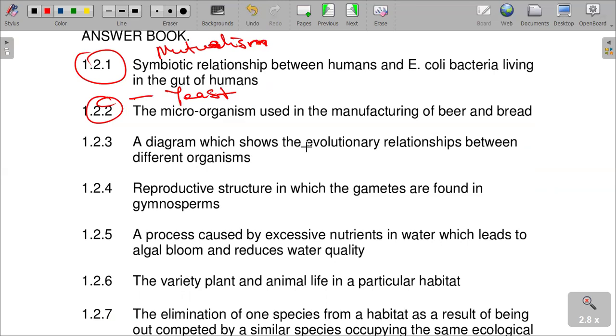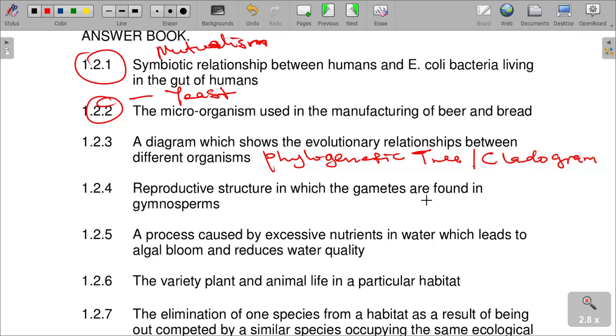A diagram which shows the evolutionary relationship between different organisms. It is called a what? A phylogenetic tree diagram. Evolutionary relationships are shown by a phylogenetic tree, which we can also call a cladogram.